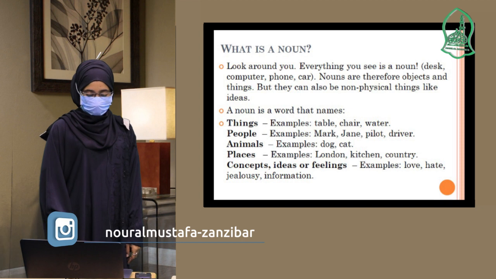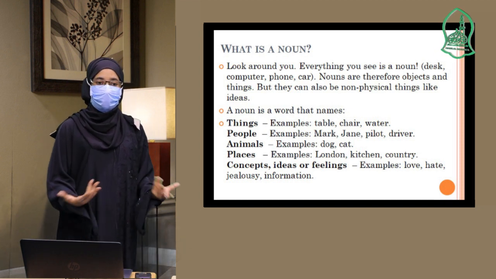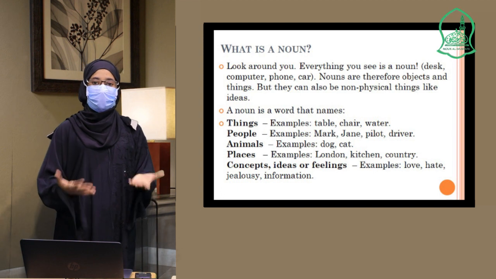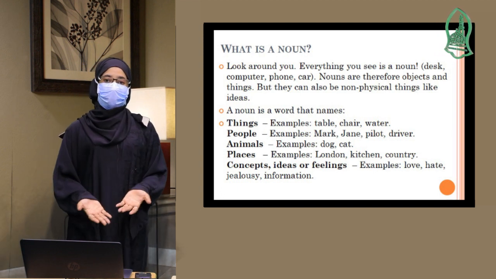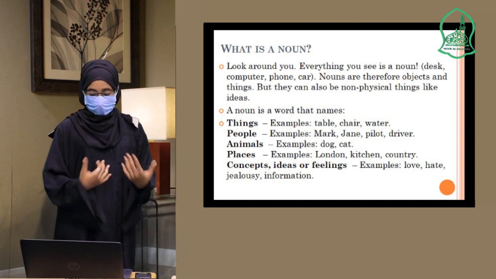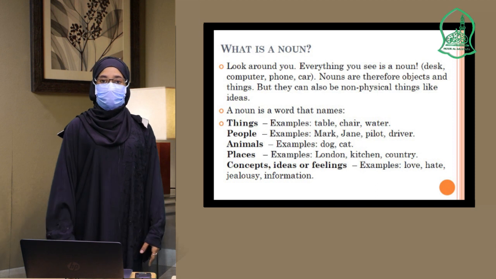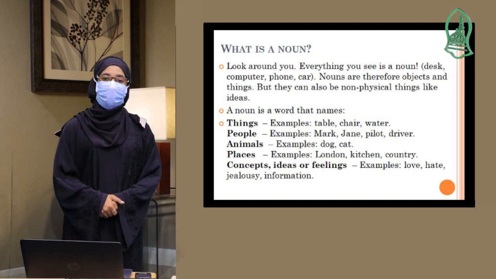What are those concepts, ideas or feelings? For example, love, hate. When you feel like you hate someone, hate is also a noun. Jealousy, information, hunger, as we have said, anger, those are all ideas and feelings that we cannot see, but we feel them. So that is the meaning of a noun.